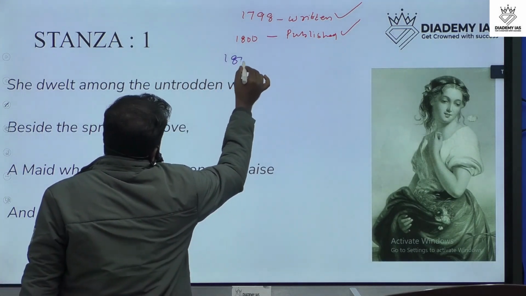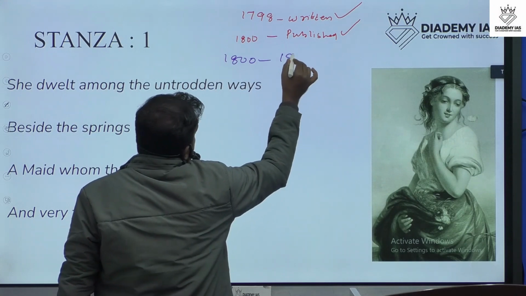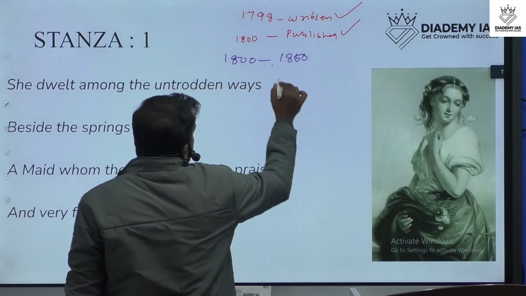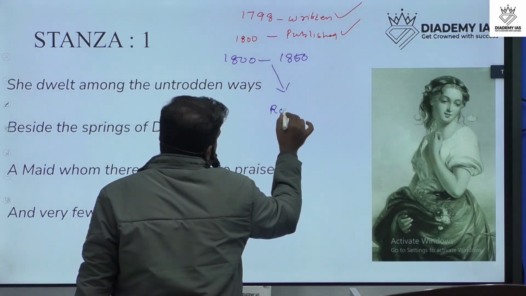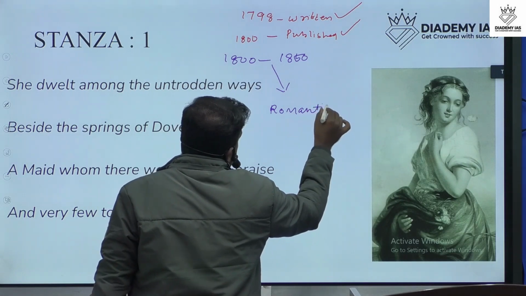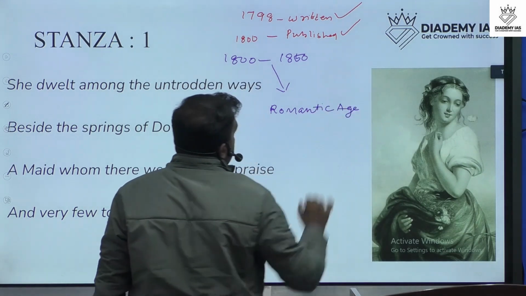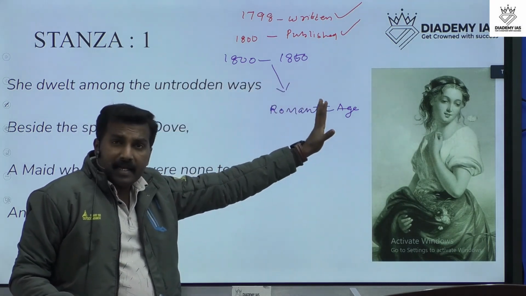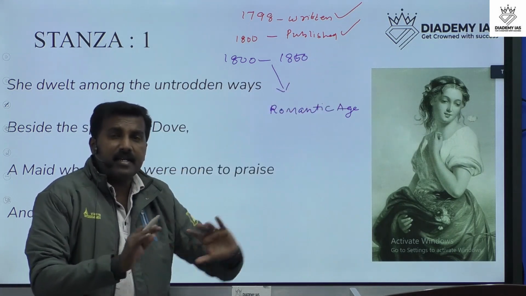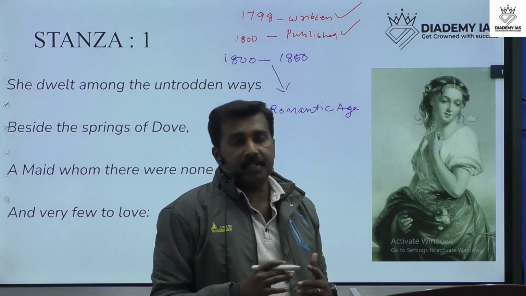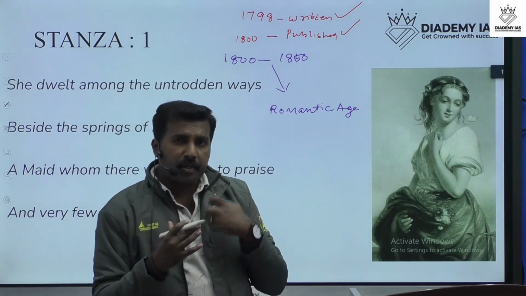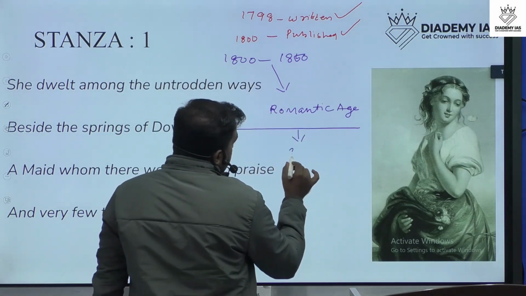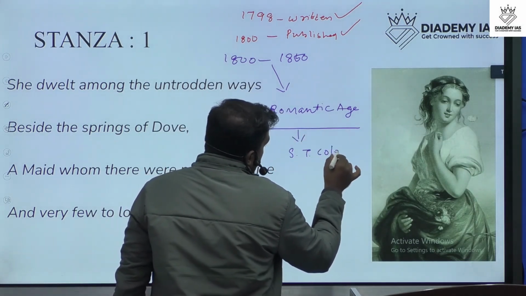We know that 1800 to 1850 is considered the period of the Romantic age. That's an important point. The period between 1800 and 1850 is considered the Romantic age, and this age is considered very popular in English literature. That means a lot of works were introduced in this time, especially by important figures like S.T. Coleridge.